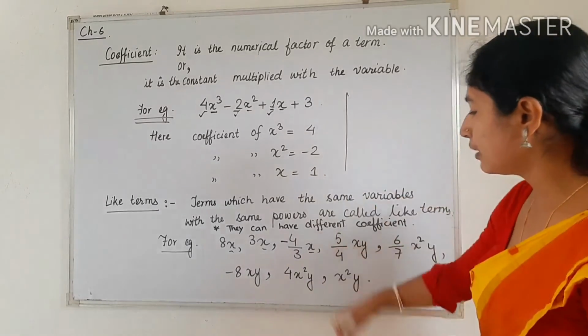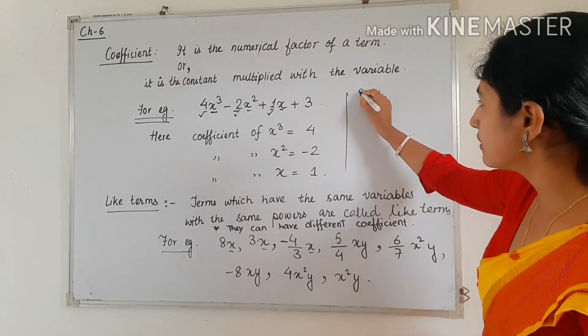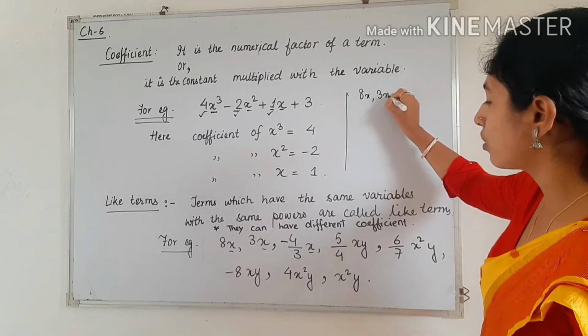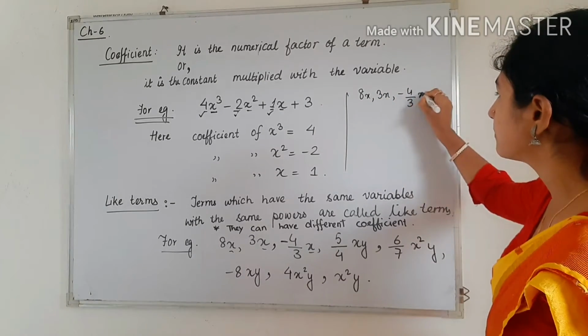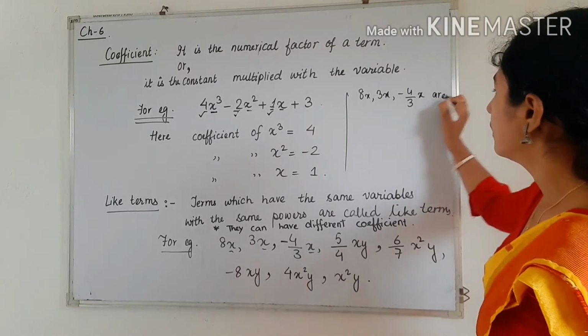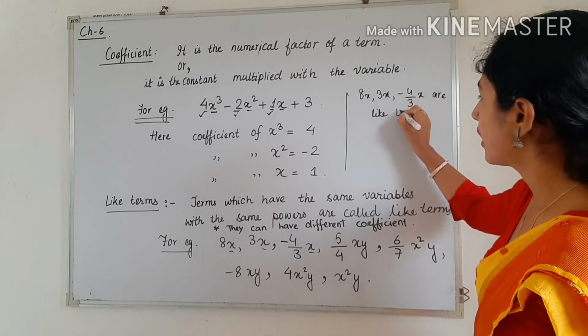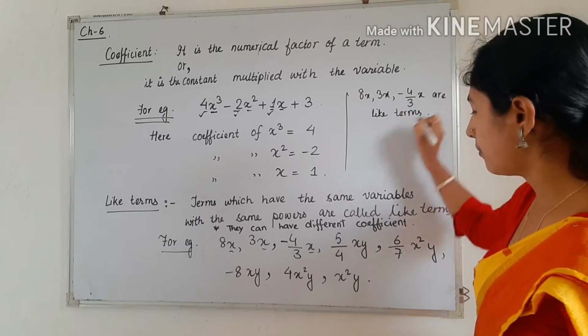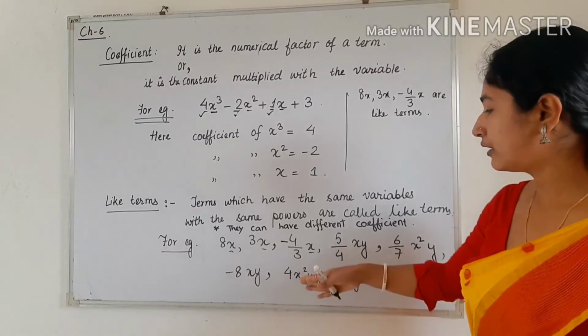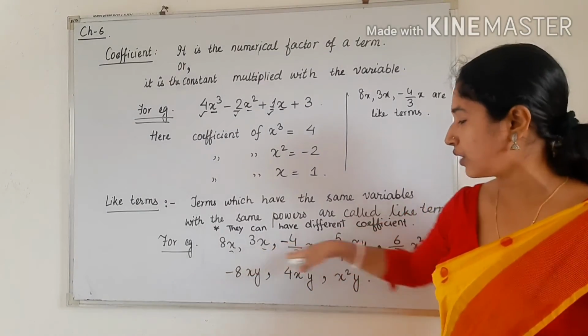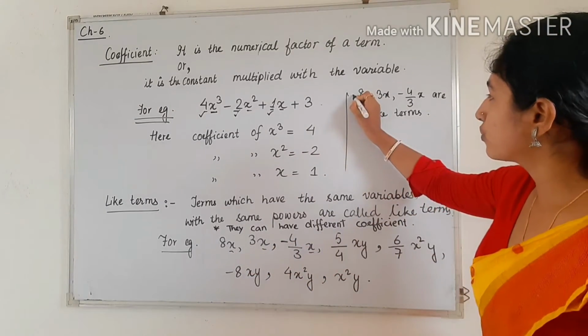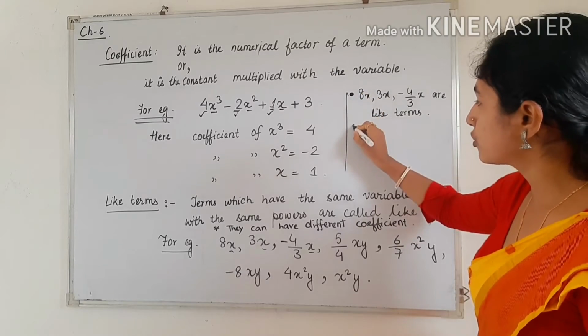So you can write below this: 8x, 3x, minus 4 by 3x are like terms. So among these following terms, which are like terms? This one, these three. This is the first one. Okay. So in the next point we can write the other like terms.